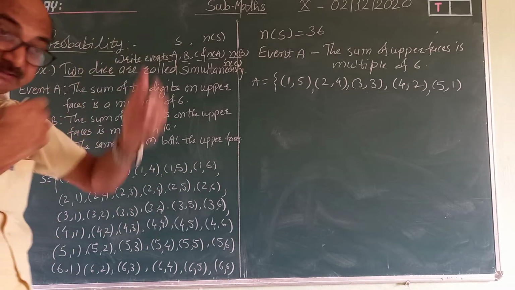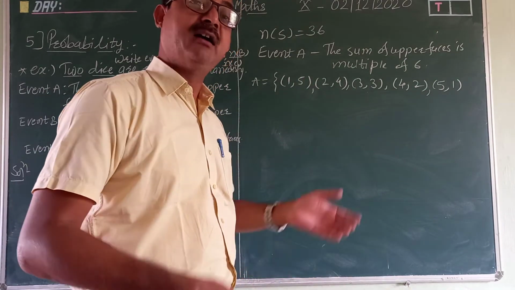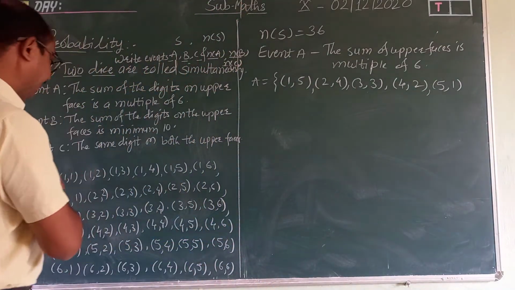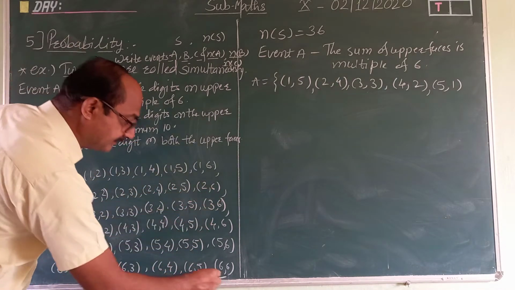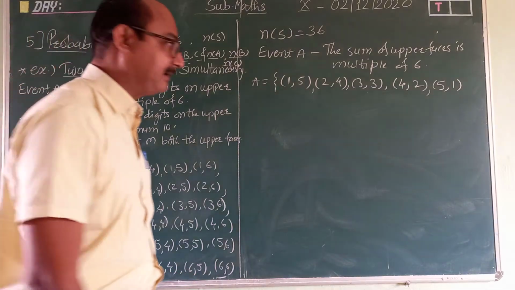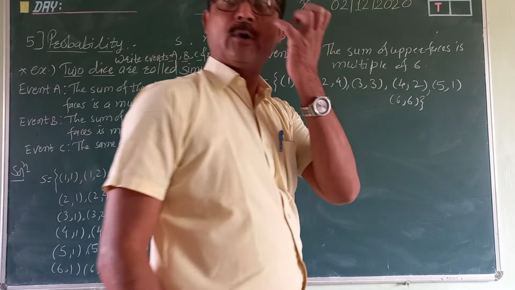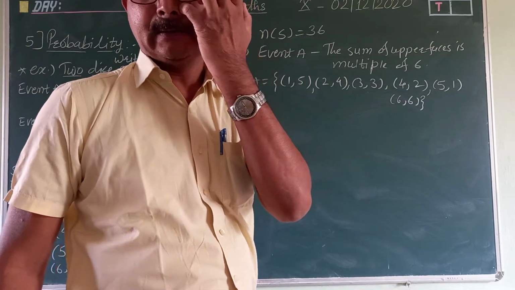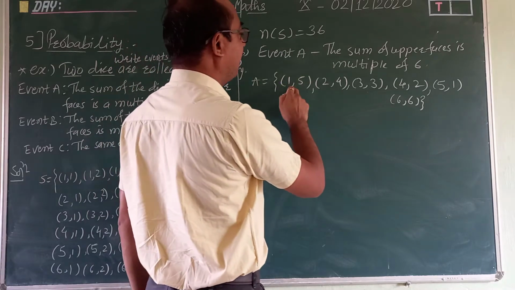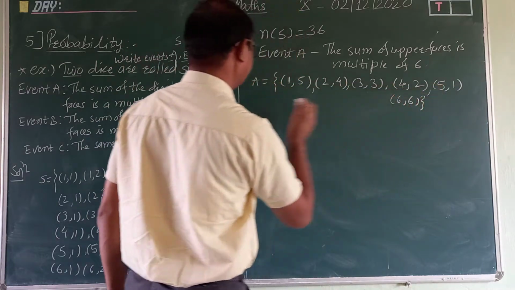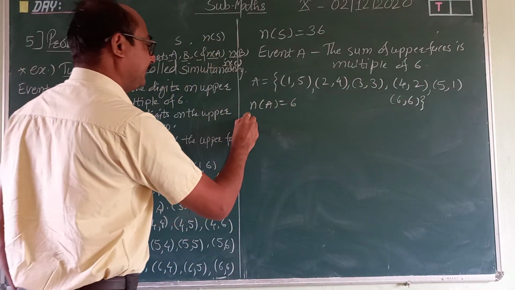After 6, the next multiple is 6 twos are 12. Now if we see, no other sum comes 12 other than this one, 6, 6. This is the last sample point. So these are the sample points in event A, 1, 2, 3, 4, 5 and 6. So this is 6.